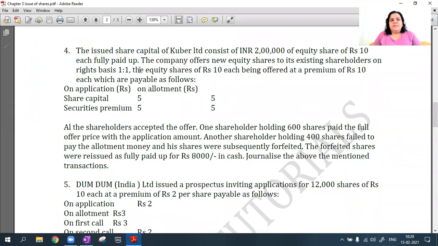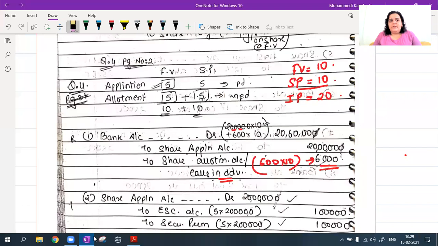Rupees 2 lakhs of equity shares of rupees 10 each fully paid. 2 lakh divided by 10, 20,000. Okay. So this will be 20,000 shares into 10 plus 6,000. So it will be 2 lakh 6,000.